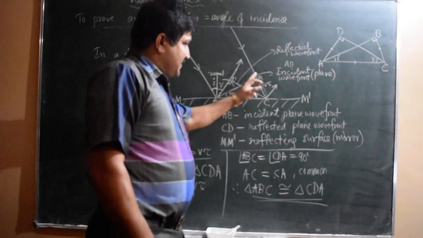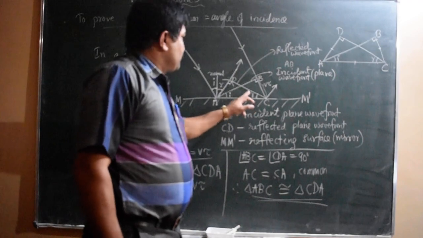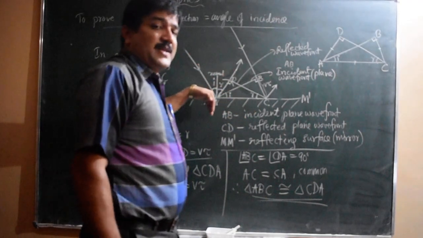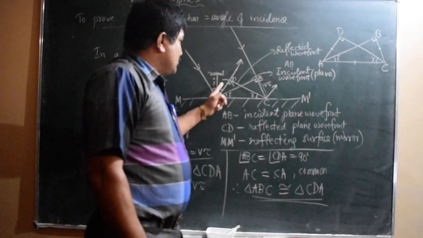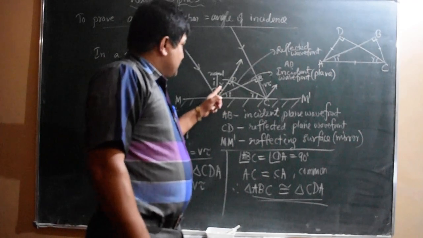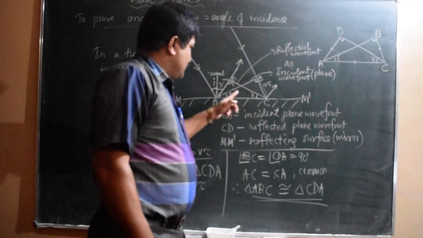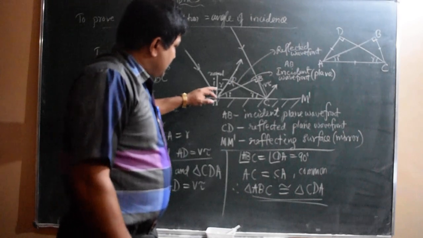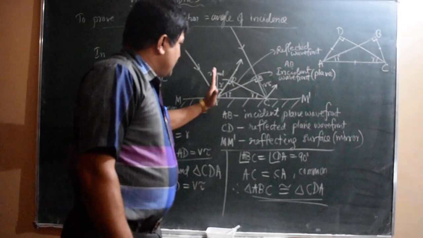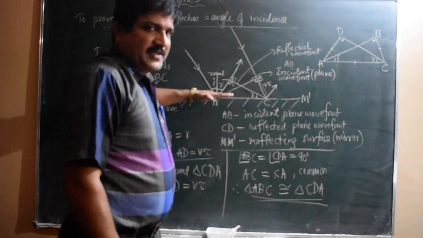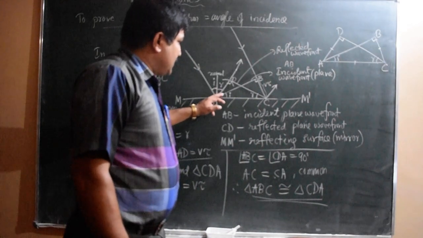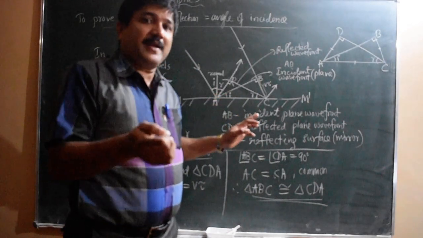How? We proved in this triangle the angles I and R are equal. That means I and R in the ray optics part, that is angle of incidence and angle of reflection. Geometrically, this angle is I, and this angle R is equal to this angle. A simple trick: it is I, and this angle between normal and AB is 90 minus I. Again, normal is perpendicular to the surface. So out of 90 minus I, the remaining angle is I.